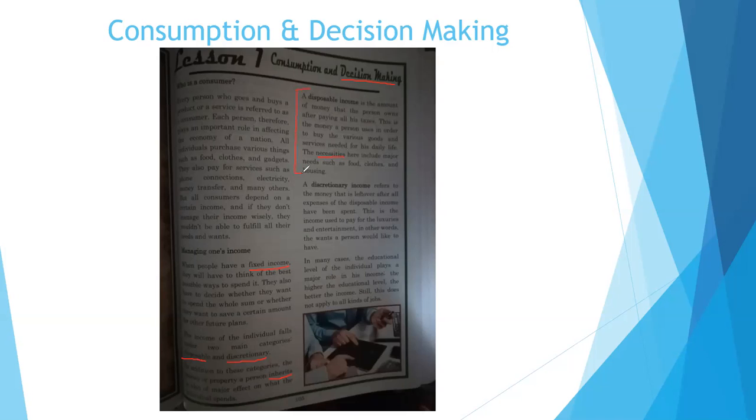In the next paragraph, it tells us what a discretionary income is. A discretionary income refers to the money that is left over after all expenses of the disposable income have been spent. This is the income used to pay for the luxuries and entertainment. In other words, the wants a person would like to have. So these are your needs and these are our wants. So that explains to us what a discretionary income is.